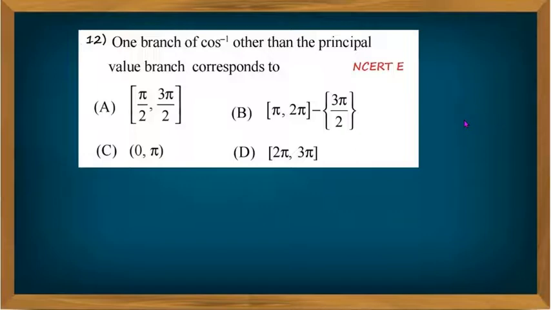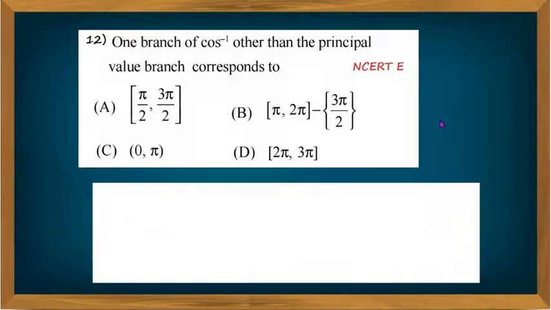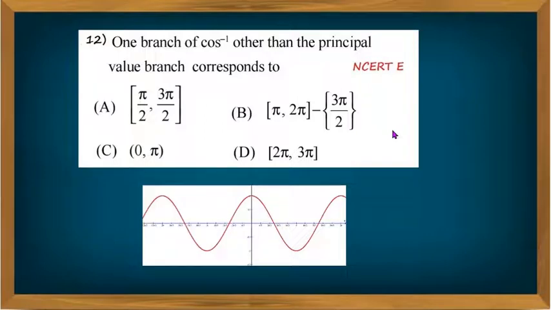Instead of taking the interval as 0, pi, you can take other intervals. Then also the function may be 1-1 and onto. Now let us check one by one. If you take this graph of the function, you can analyze very easily. Here you can observe the principal branch of cos inverse x is 0 to pi. The function is both 1-1 and onto. It takes all the values between -1 to +1, and for two different elements in this interval we have different images, and hence the function is 1-1 and onto, and the function is invertible.